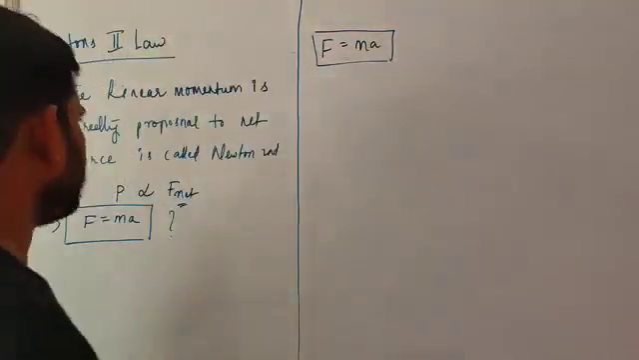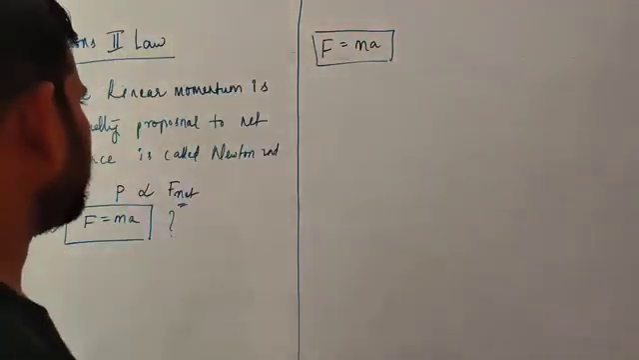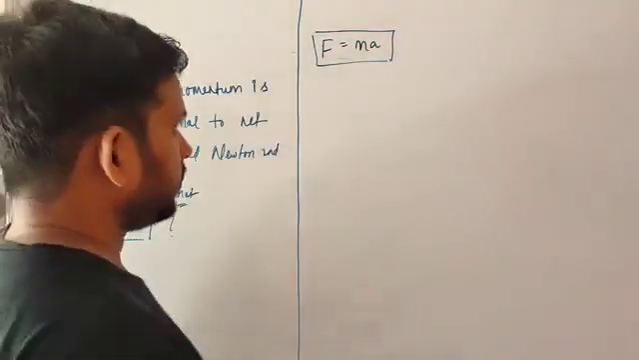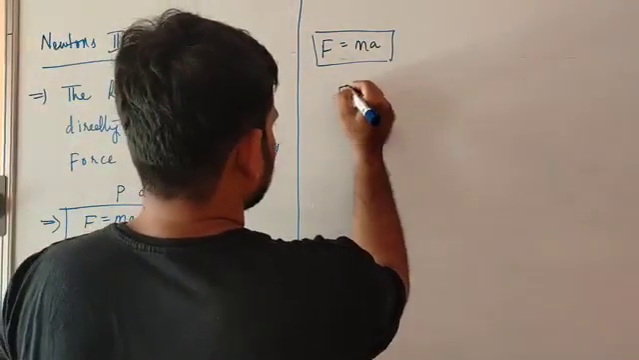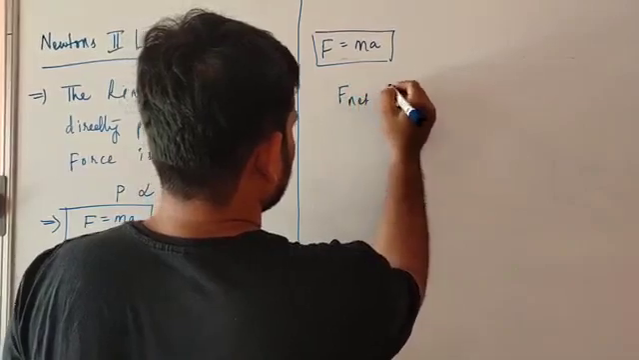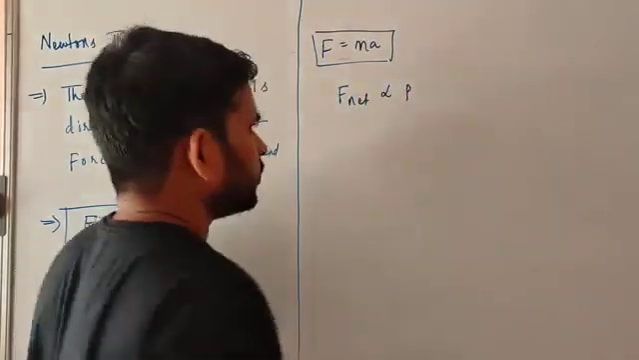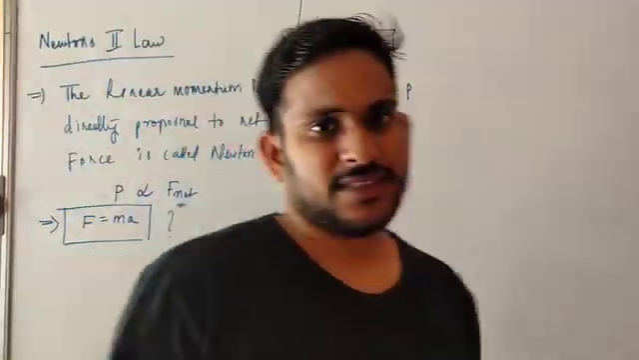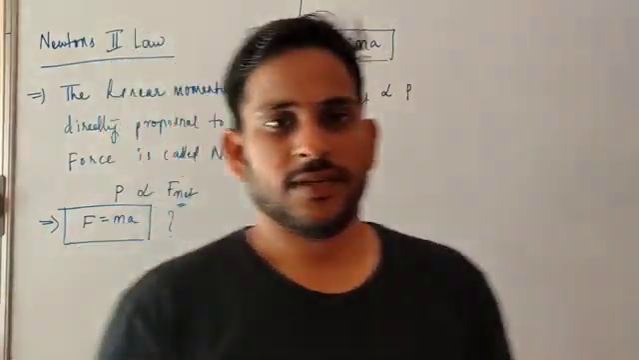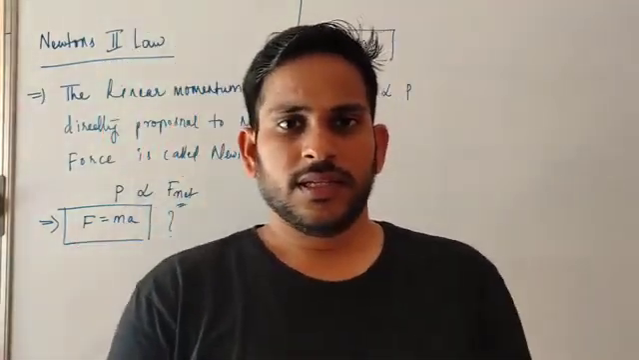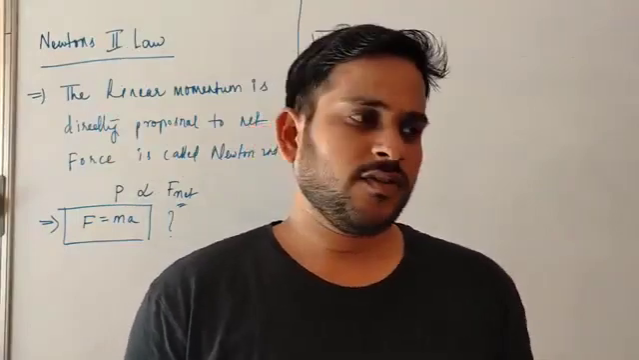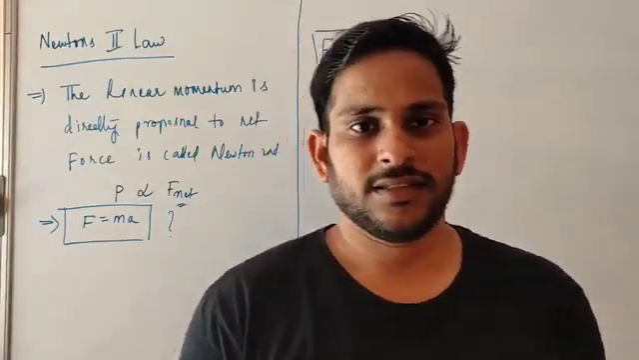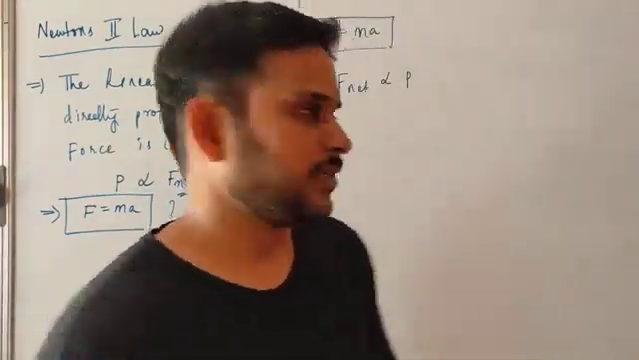So what is this? Linear momentum is directly proportional to net force. So simple. F net is directly proportional to P. So what is the meaning of P? P is nothing but momentum. What is meant by momentum? The momentum is nothing but the product of mass and velocity. It is nothing but mass into velocity.